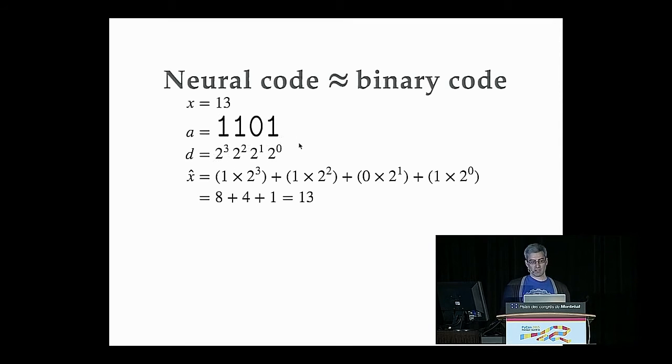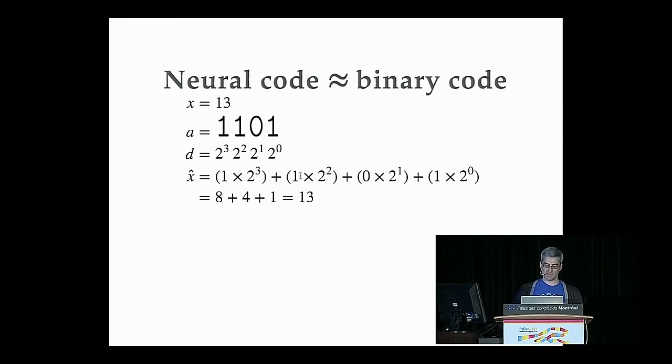Knowing what's true and false and what power of 2 these bits represent, we can do a weighted linear sum. We weight the true or false value by the power of 2, add that all up, and we get back our originally encoded integer 13 as our decoding. So we're encoding this integer into binary and decoding it back out.